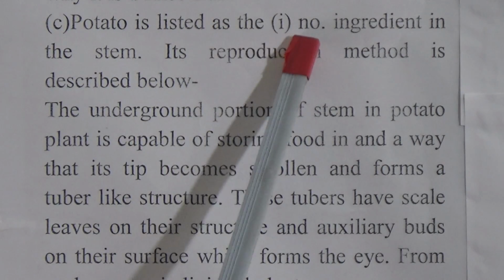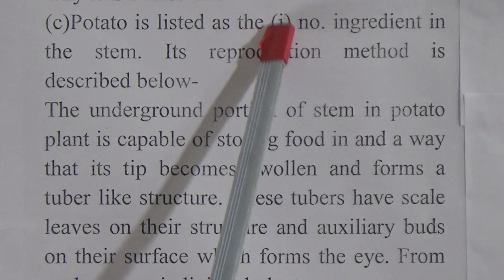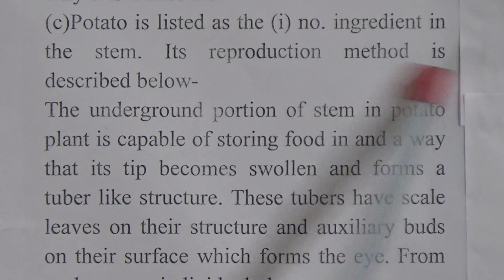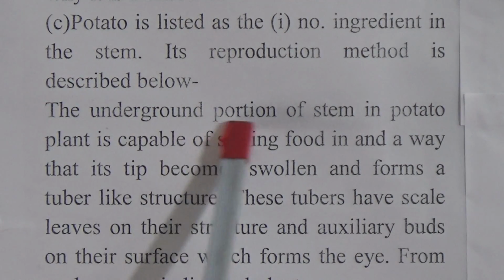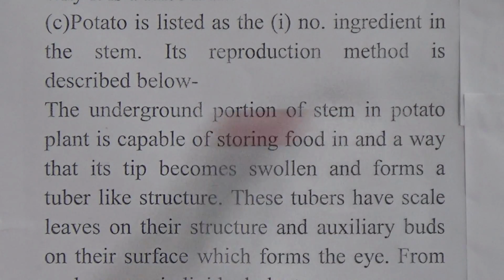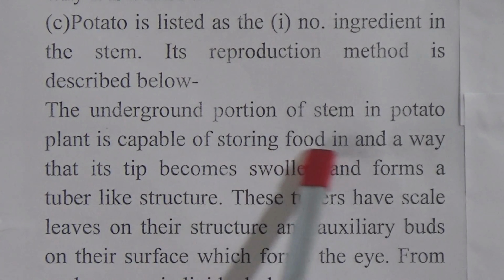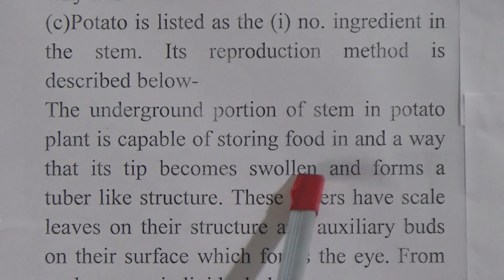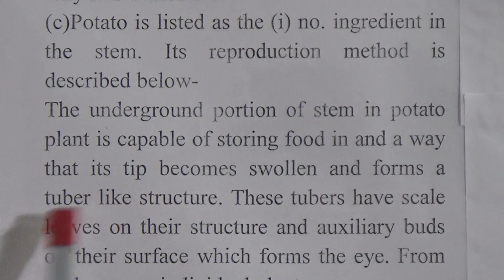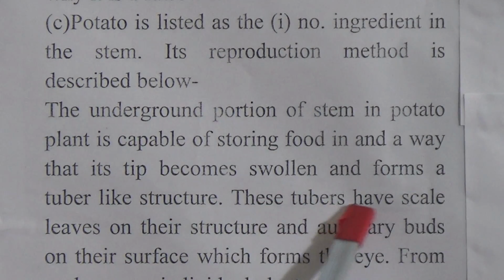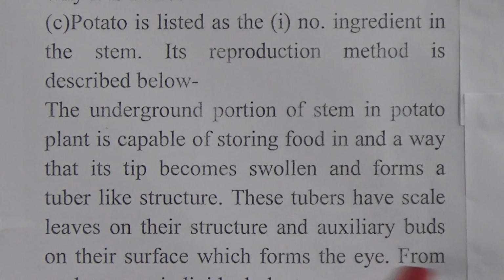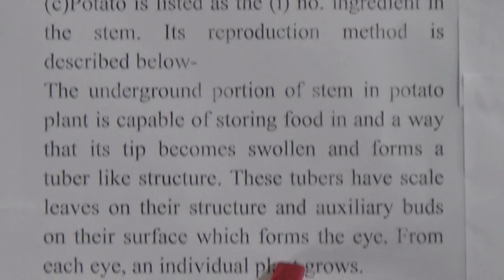Potato is listed as the number 1 ingredient in the stem. Its reproduction method is described below. The underground portion of the stem in potato plants is capable of storing food in such a way that its tip becomes swollen and forms a tuber-like structure. These tubers have scale leaves on their structure and auxiliary buds on their surface, which form the eye. From each eye an individual plant grows.